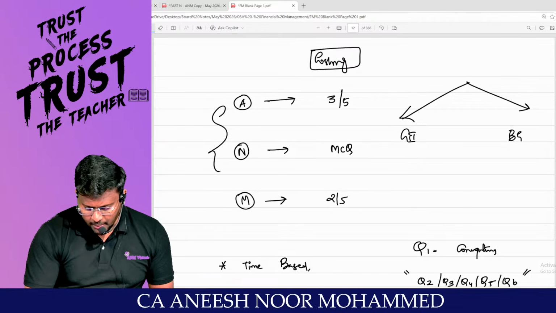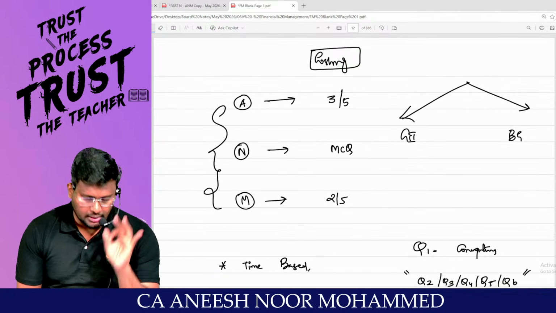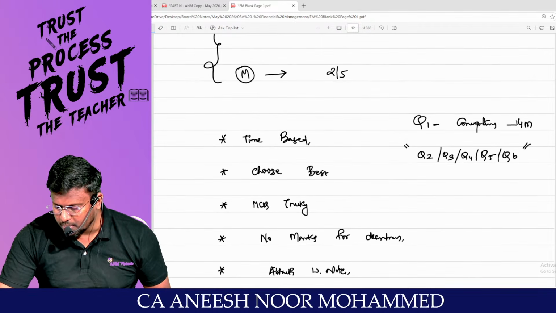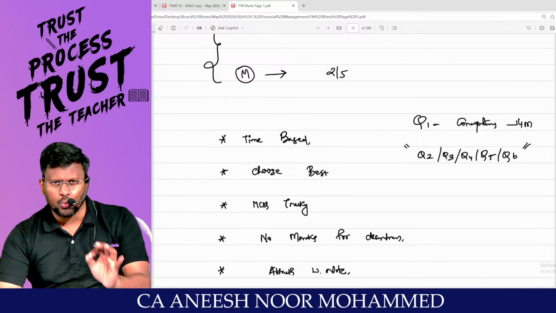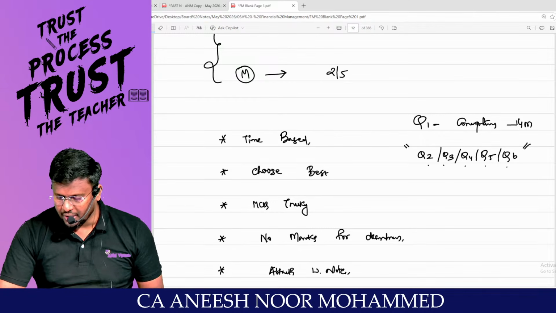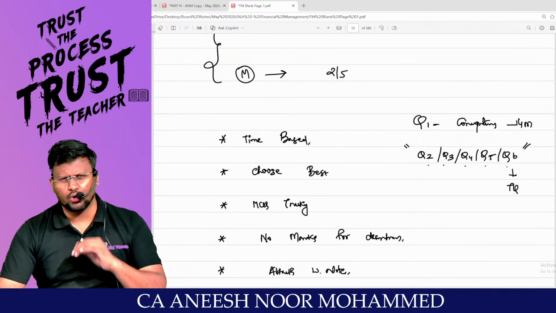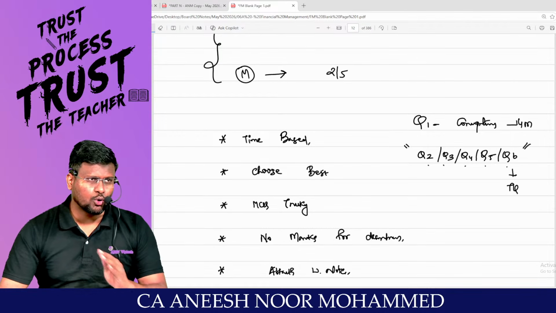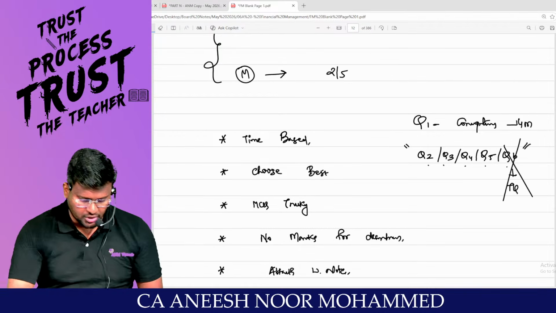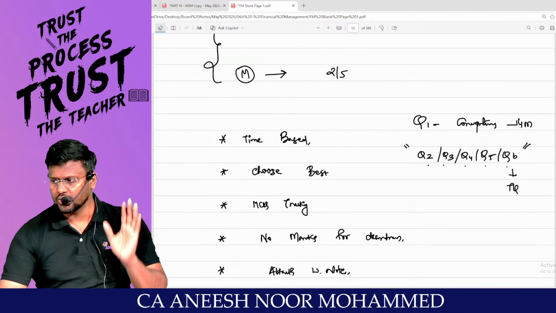Sir, the question paper can be classified into three parts: part A, part N, part M. Question number 1 will be compulsory, a 14 mark question. Generally, question number 1 will be tricky. Then question number 2, 3, 4, 5, 6, and the 6th question is a theory question. Generally we won't prepare theory for costing, so question number 6 will be the question we choose as the option. If you have a different plan, then okay, fine, you can proceed with question number 6.